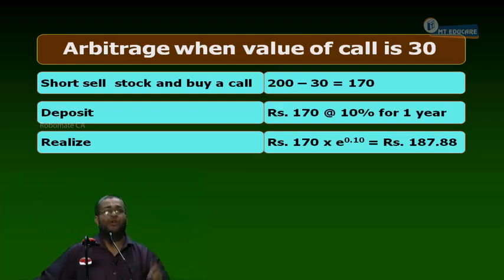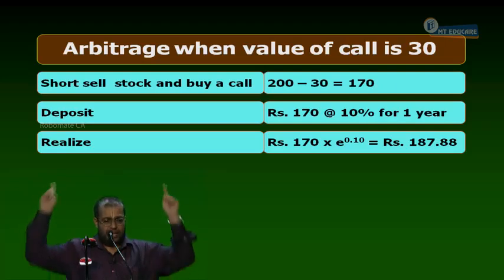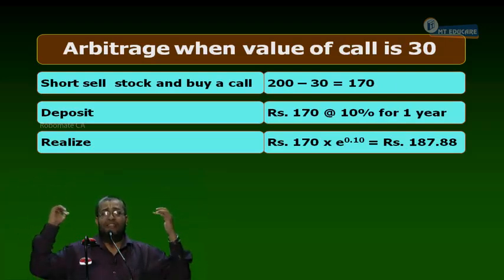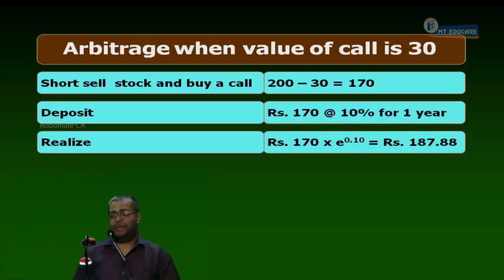Two things here. Suppose, listen, the future spot price after 1 year can be anything. I give you two situations. Future spot price after 1 year. The share is trading in the market at 270 rupees. After 1 year, the FSP is what? 270 rupees. Will I pay 270 to buy the share?